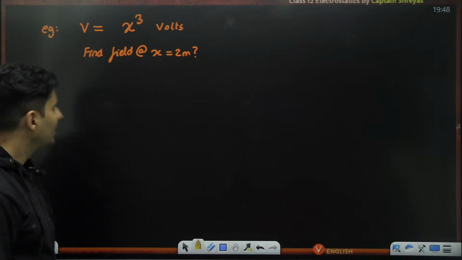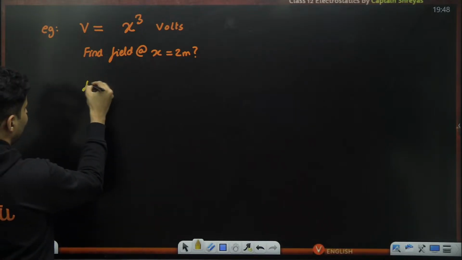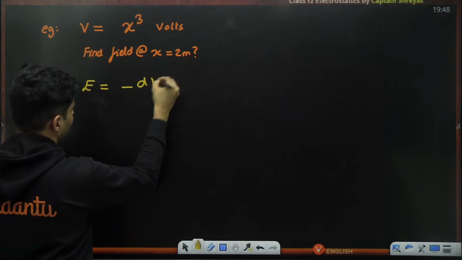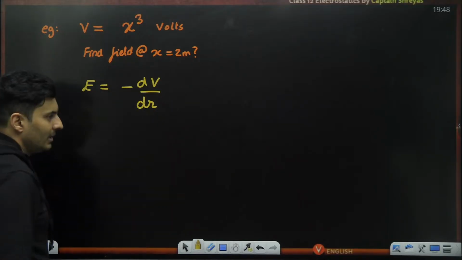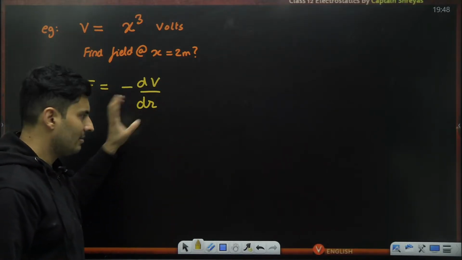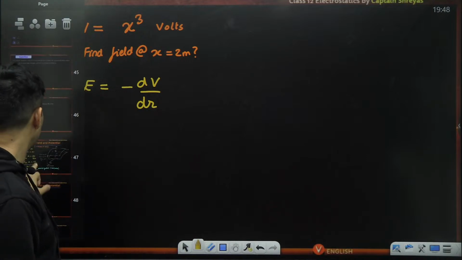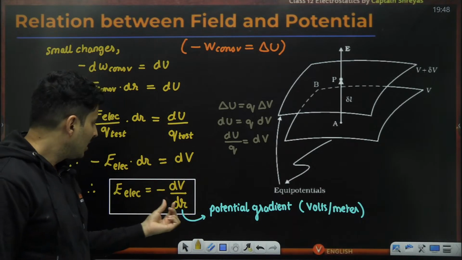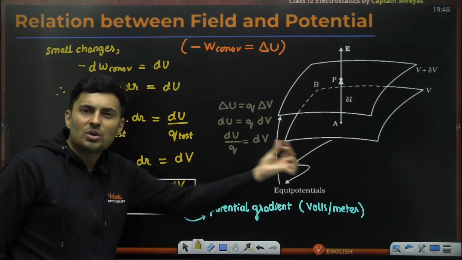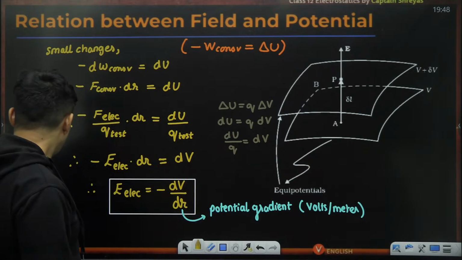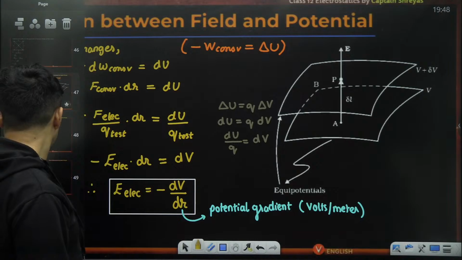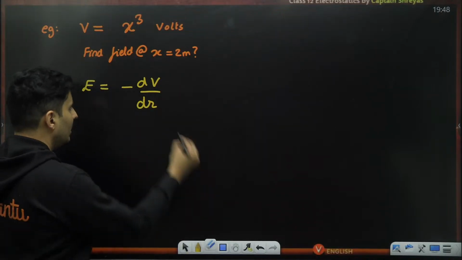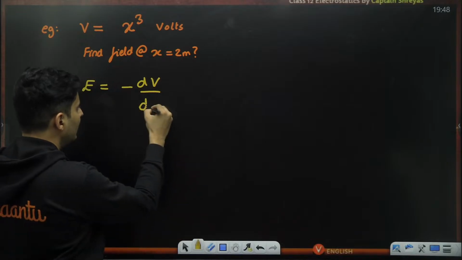Observe. Field is asked, potential is given. So the usual formula is negative dV by dr. But here r represents distance and dr is displacement, and everything happens on the x-axis because the whole expression is in x. So instead of dr, it is better to put dx.